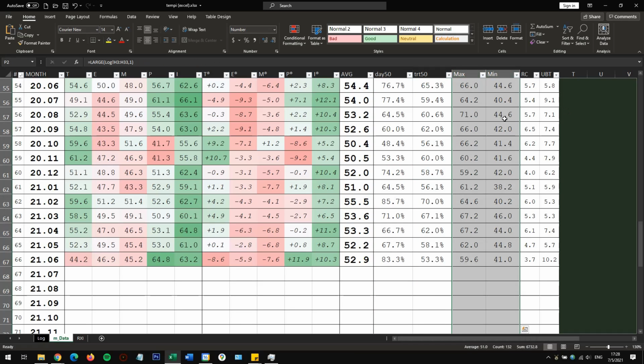Max and minimum, very straightforward. It's just the highest and lowest score that I get for each month. And then finally, these 2 are much less useful, but I still like to use them.